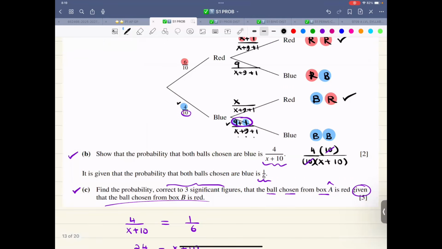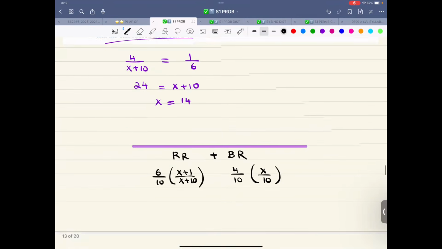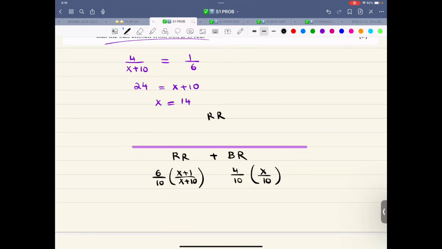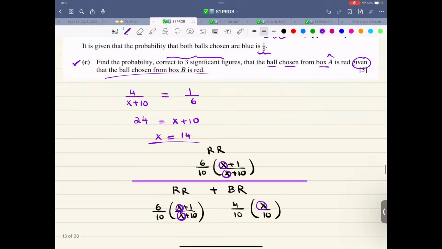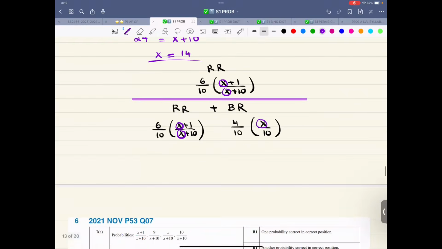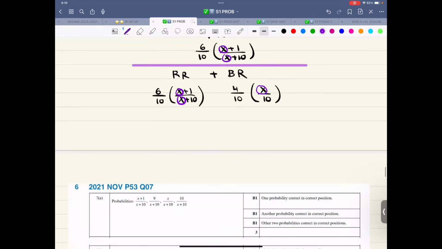So now we have to insert, and the ball chosen from box A is red. So therefore red goes up. That is 6 over 10 x plus 1 over x plus 10. Now, wherever there is x, just substitute the value, which is 14, and then you will get the answer. All good, all clear?